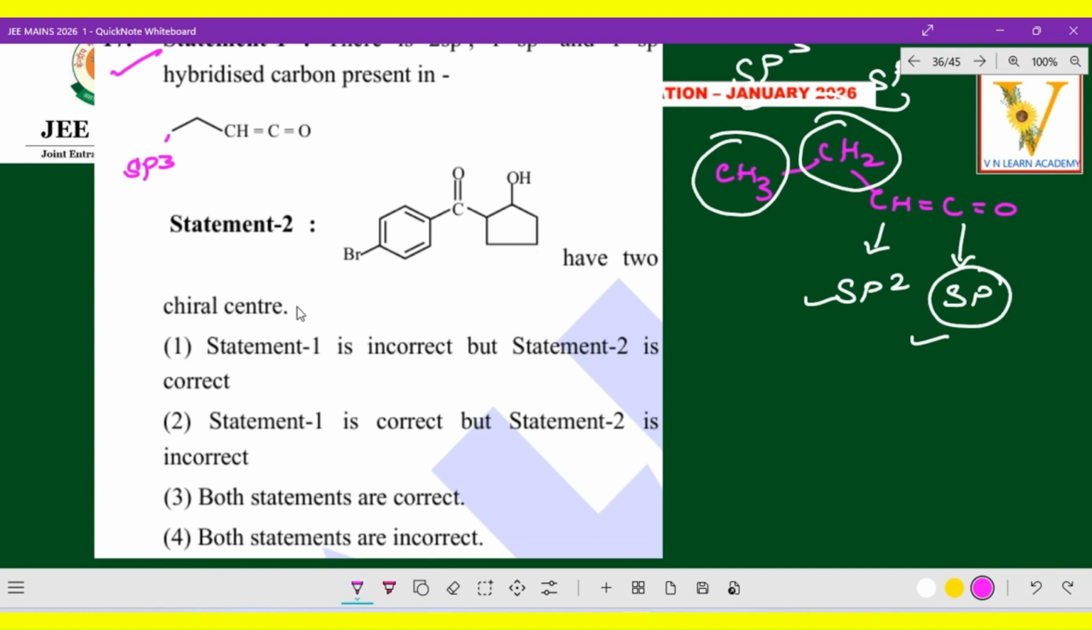So this is a chiral center. How many chiral centers are there? Two chiral centers. Chiral means what? Four different groups or atoms attached to that carbon. That is called a chiral carbon. So this is the chiral carbon.